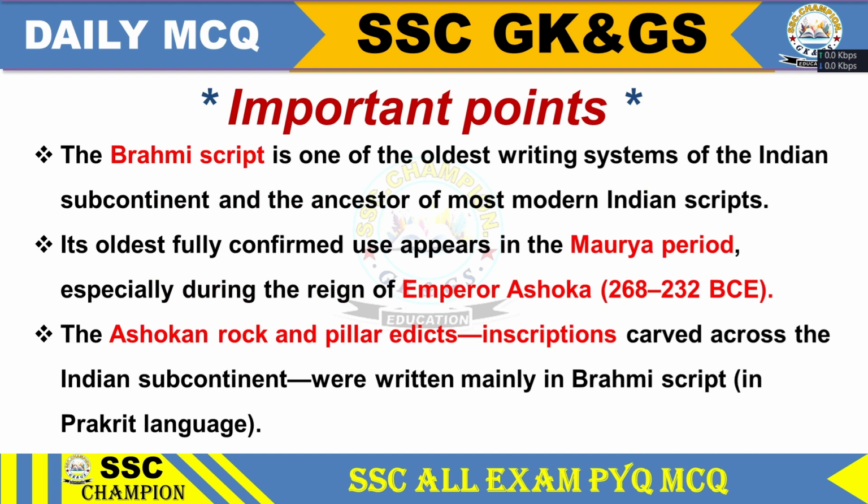Important points. The Brahmi script is one of the oldest writing systems of the Indian subcontinent and the ancestor of most modern Indian scripts. Its oldest fully confirmed use appears in the Maurya period, especially during the reign of Emperor Ashoka, 268 to 232 BC. The Ashokan rock and pillar edict inscriptions carved across the Indian subcontinent were written mainly in Brahmi script in the Prakrit language.